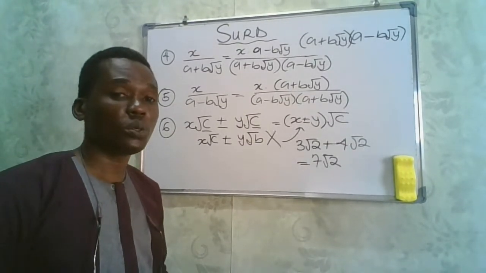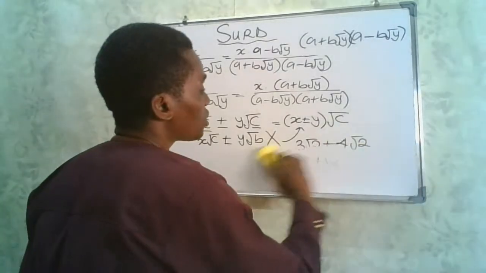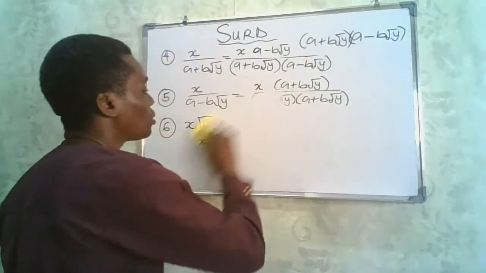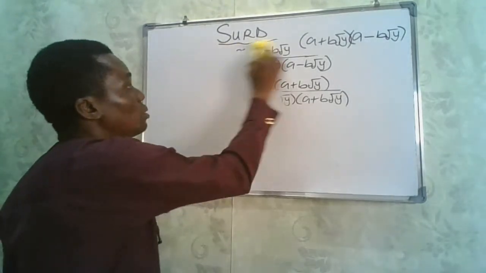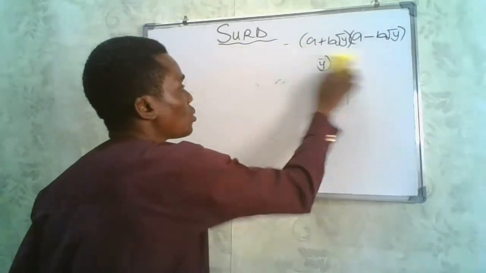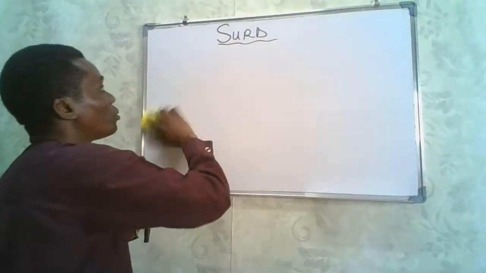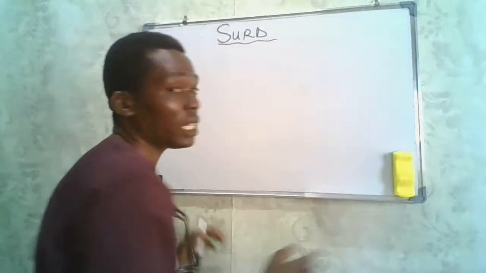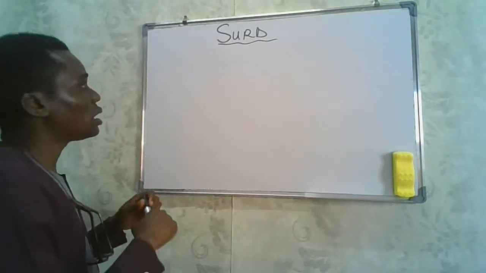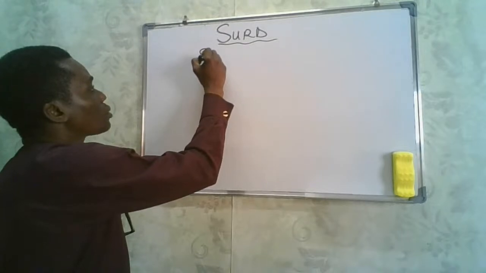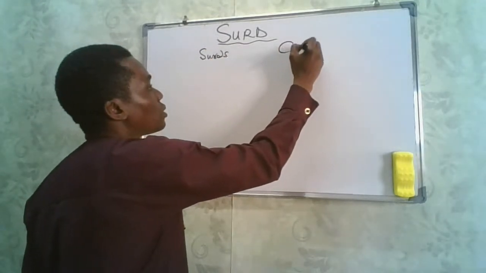Many students get confused whenever they see surds and find it very difficult to tell the conjugates. These tips will help you a lot, especially as you go for your exams. Now look at these surds, and then we'll have the conjugates.